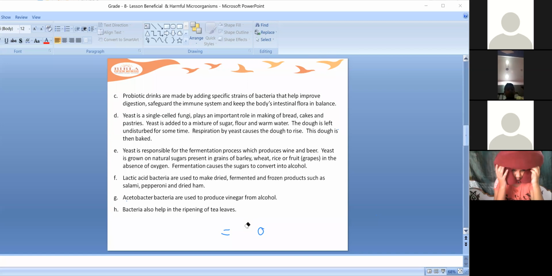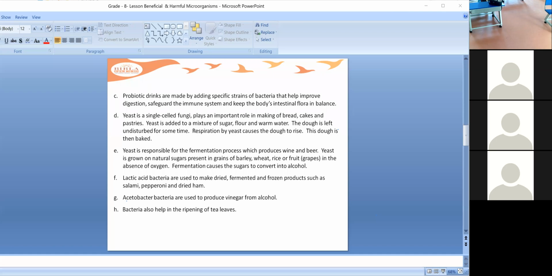In the case of fermentation of dough, if you're preparing cake or bread, you have to add some yeast. Yeast is available freely in the market, so you can add it if you're baking a cake.